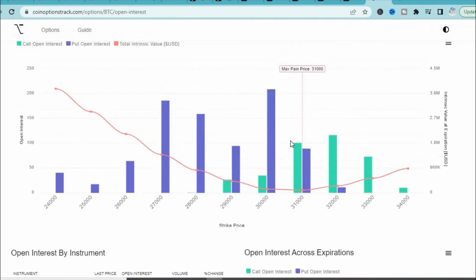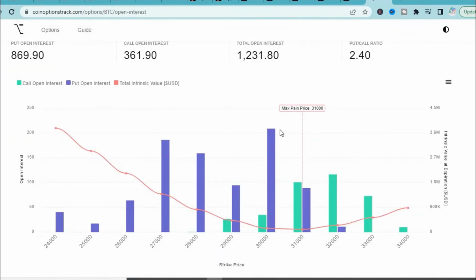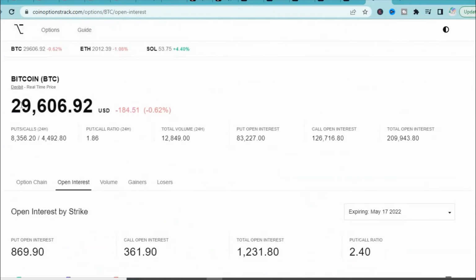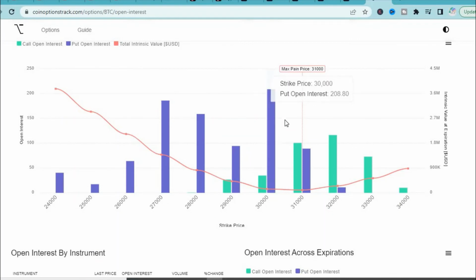That's what this data suggests, but we are not sure it will play out as such, and obviously the open interest data will keep changing, right? But at the moment this is what it's looking like. It's saying that 30,000 is the first level of support, but Bitcoin is already trading around 29,606, so it has broken this level. But this data suggests it may rally back here. Yeah, chances are there. At the moment the market is also recovering from the 29,300 odd level to the 29,600 odd level. So 300 points is raised from the low actually.